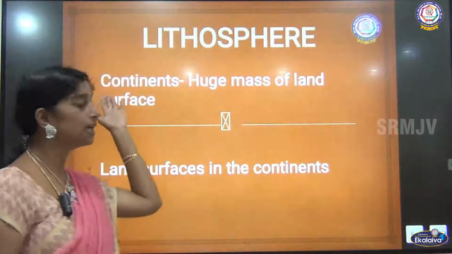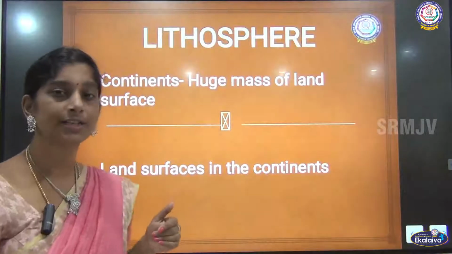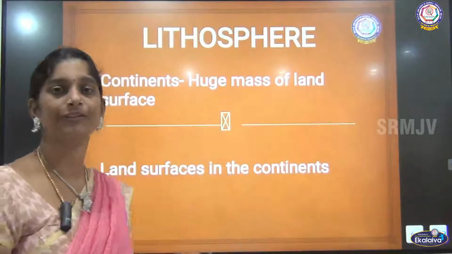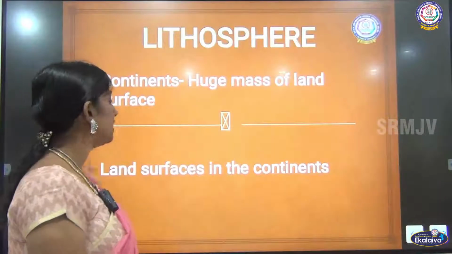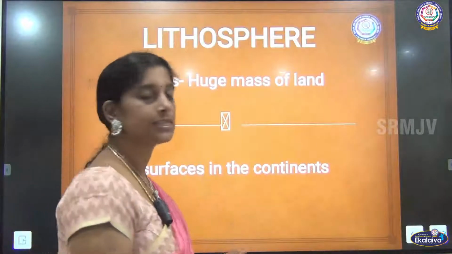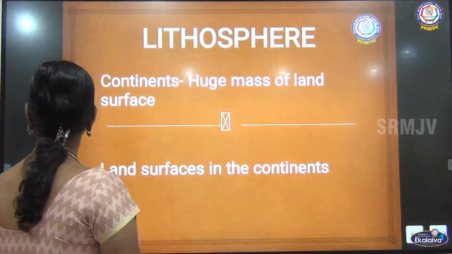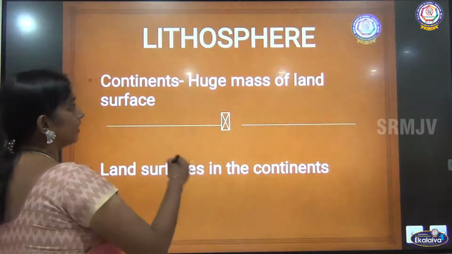Now we will understand what a lithosphere is, and what becomes part of the lithosphere. First come continents. What is a continent? We all know that a big mass or big area of land surface we call a continent. For example, how many continents are there? Yes, there are 7 continents.